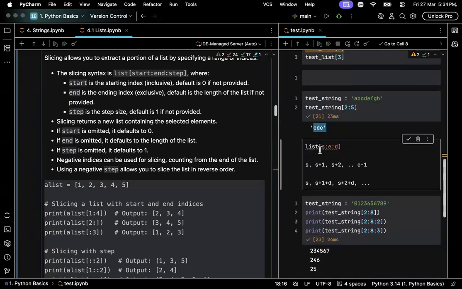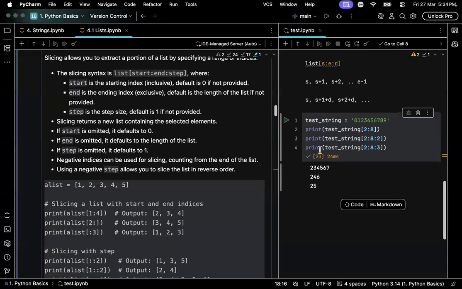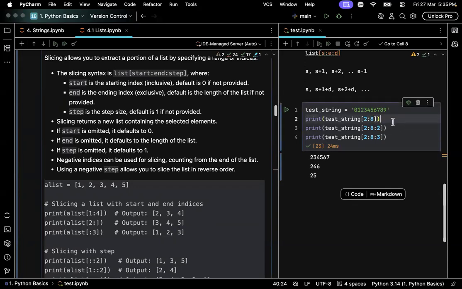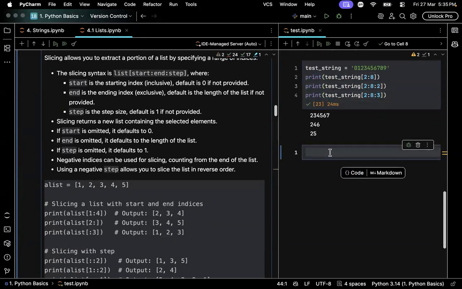Then we went over regular slicing, mentioning the starting and the ending position, and it will retrieve all the elements falling in between those numbers except the last index. It won't return the element at the ending position. And then we went over slicing with step. This slicing with step is rarely used, but just remember that something like this exists. And when you face a problem that could be solved by this, you can just Google it and check how this thing works.